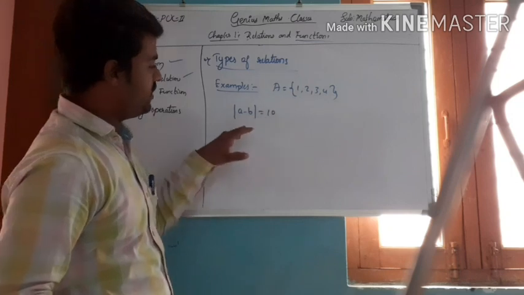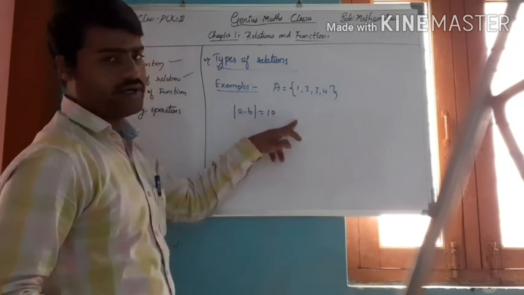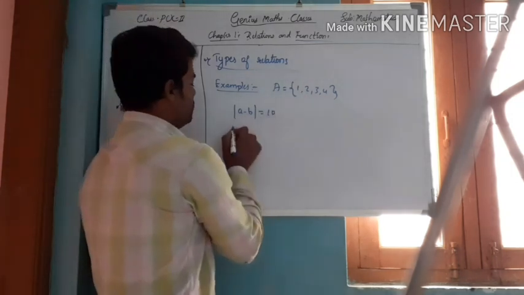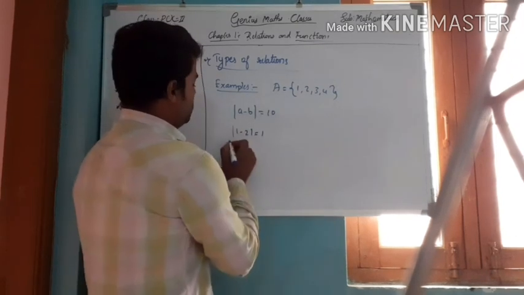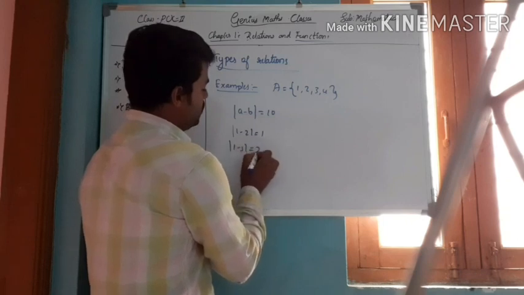Is there any ordered pair for which it equals 10? Consider (1, 2): 1 minus 2 gives modulus 1. 1 minus 3 gives 2.